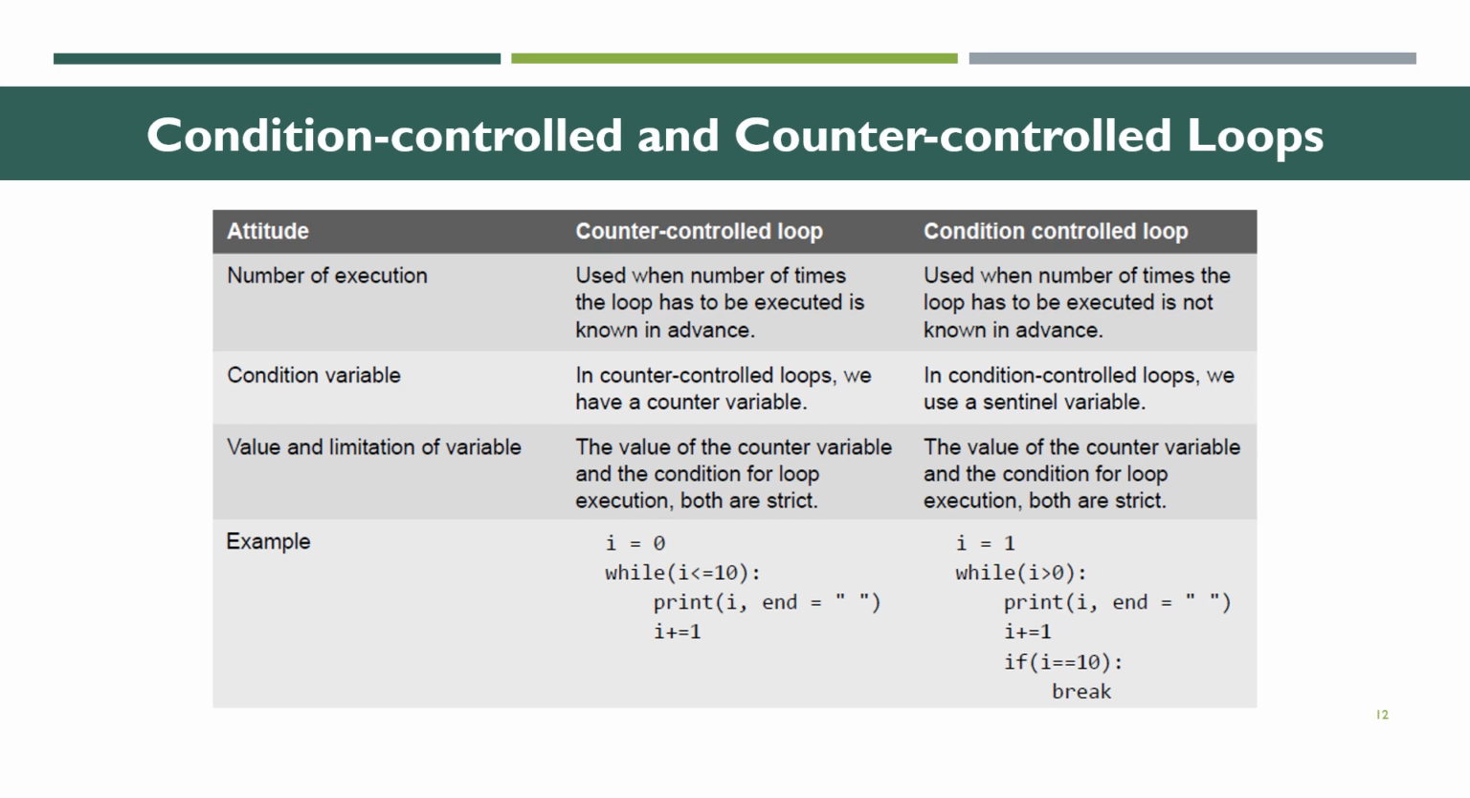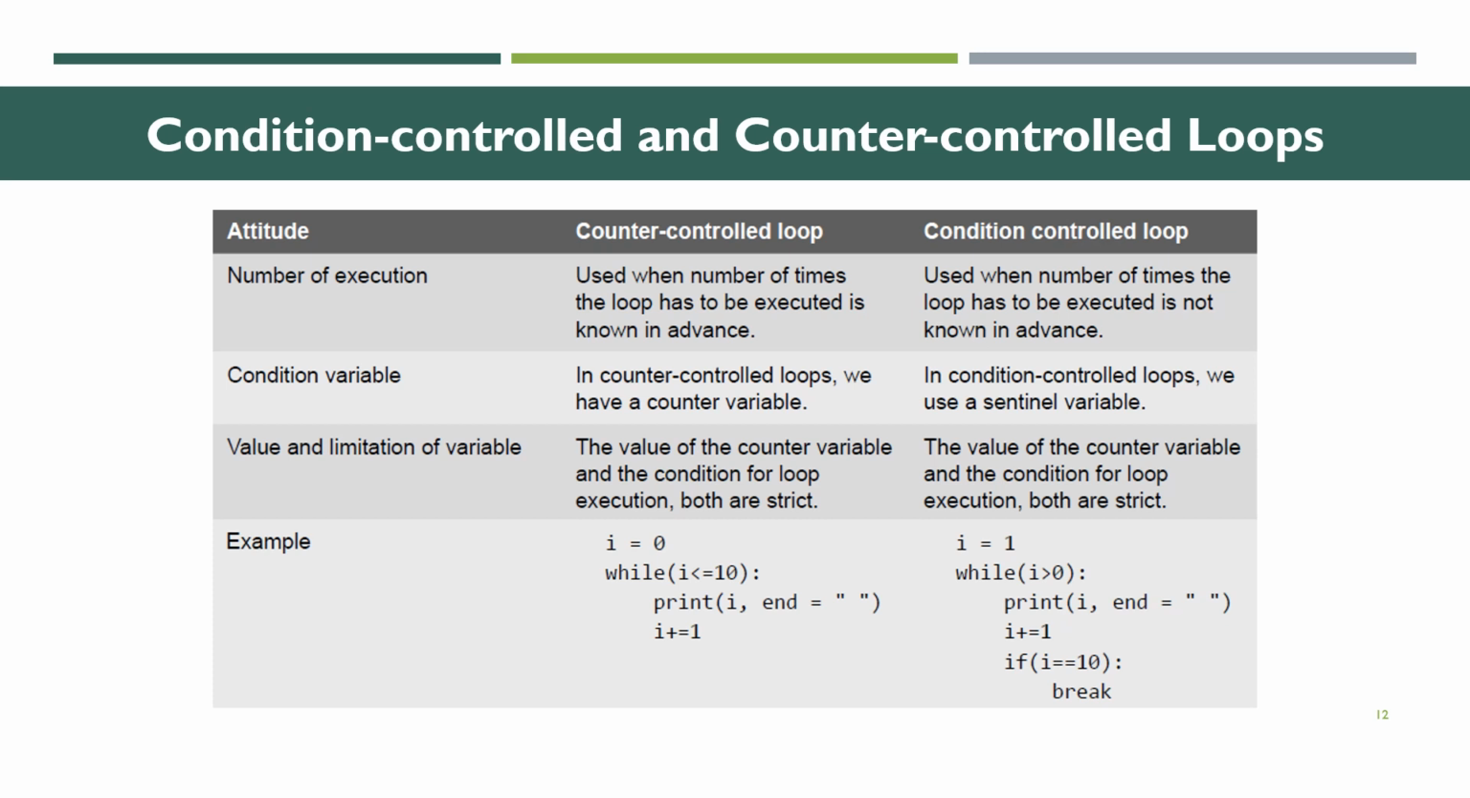We are going to see these three differences between a counter controlled loop and a condition controlled loop. The number of executions in a counter controlled loop is known in advance, whereas in a condition controlled loop it is not known in advance. That is, the number of times the loop has to be executed is known in advance in a counter controlled loop, and not known in advance in a condition controlled loop. Next, condition variables. In a counter controlled loop we have a counter variable, whereas in condition controlled loops we have a sentinel variable.